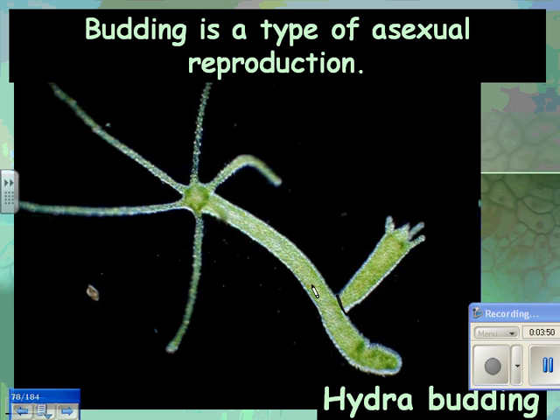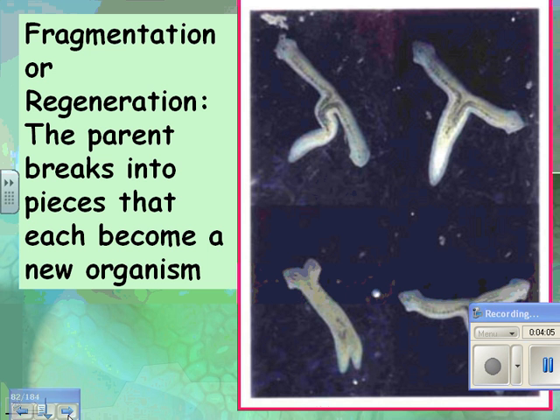It's exactly the same as this one. So it's not like sexual reproduction where you form babies that are sort of like you and your spouse. This is going to be asexual reproduction, and this thing looks, and genetically is exactly the same as this one. And then fragmentation or regeneration.